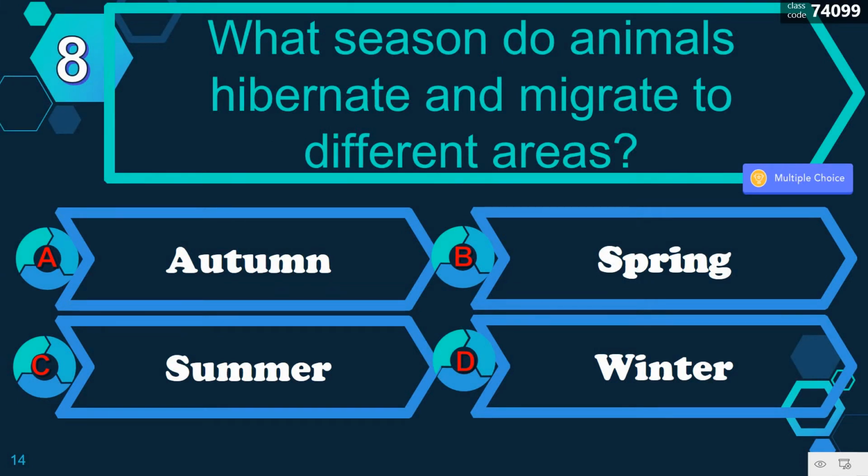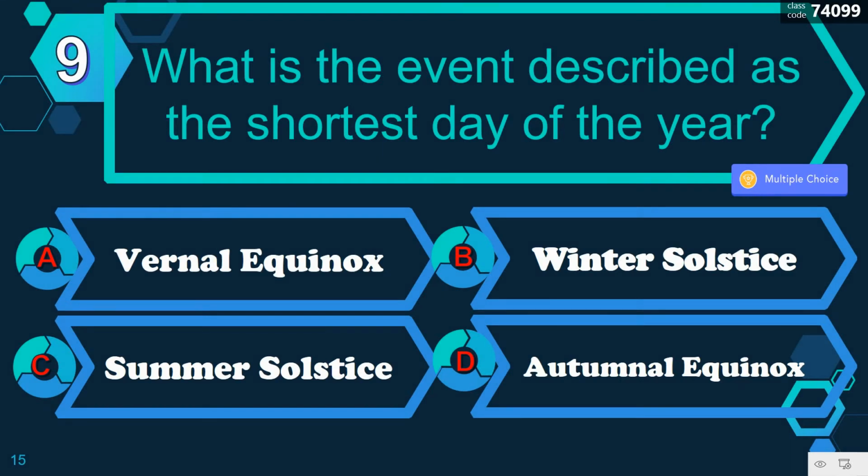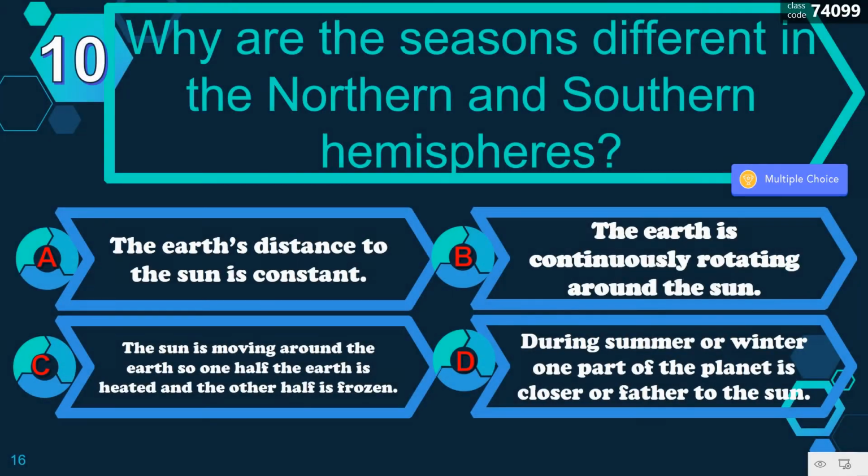Number 8. What season do animals hibernate and migrate to different areas? Is it A, autumn, B, spring, C, summer, D, winter? Correct. Again, it's letter D. Winter. Number 9. What is the event described as the shortest day of the year? A, vernal equinox, B, winter solstice, C, summer solstice, and D, autumnal equinox? Correct. It is winter solstice. Letter B.